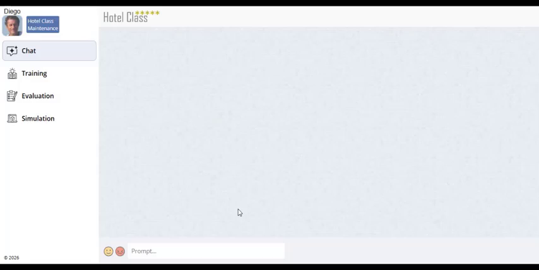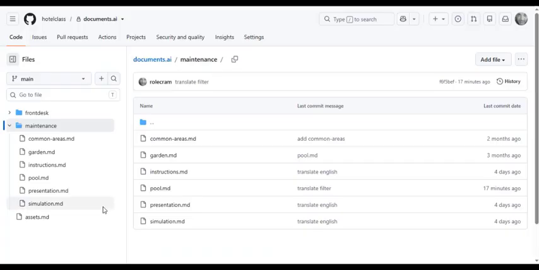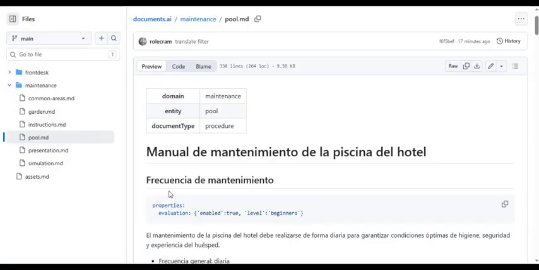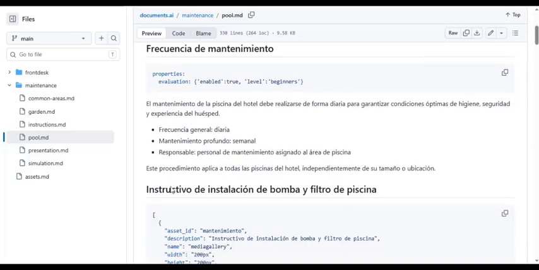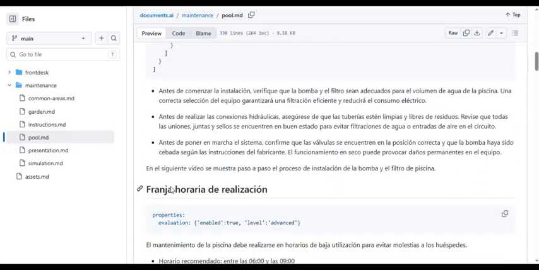Now let's take a look at what makes all of this possible. The system uses a cloud-based document repository that provides version control, traceability, access control, and centralized storage for thousands of documents. Notice that the document is written in Spanish.